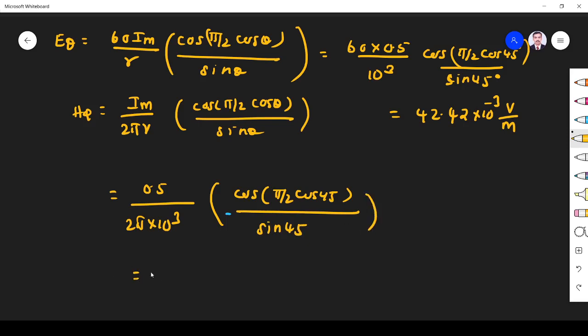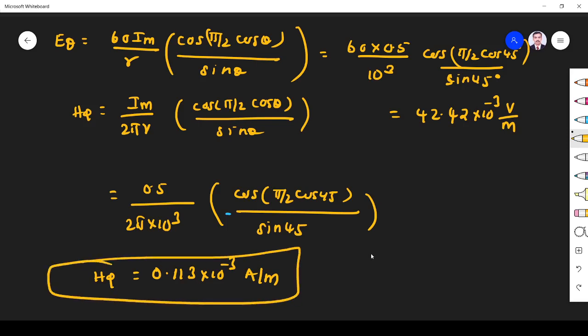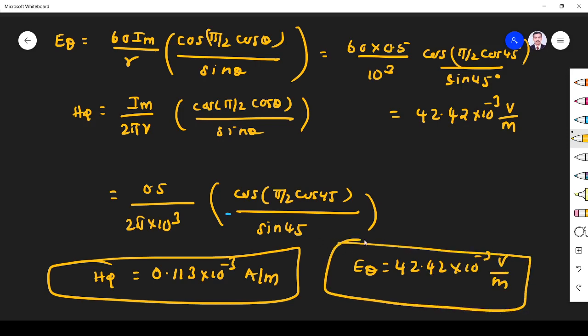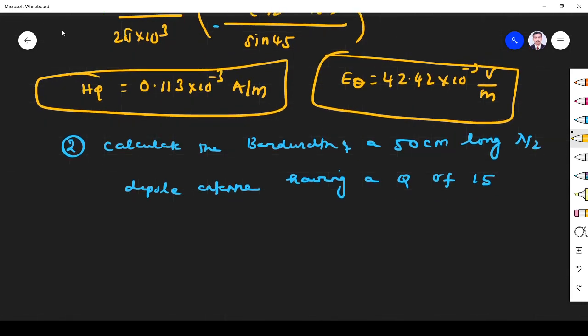That will give H phi as 0.113 into 10 power minus 3 ampere per meter. So H phi is this one, and E theta is 42.42 into 10 power minus 3 volt per meter. Simple question, right? Okay.